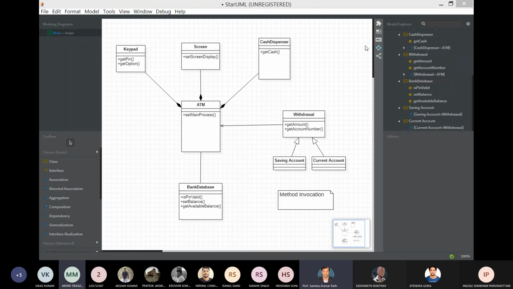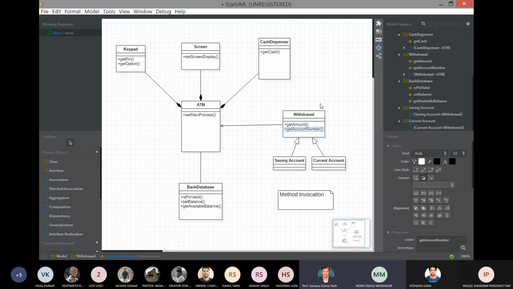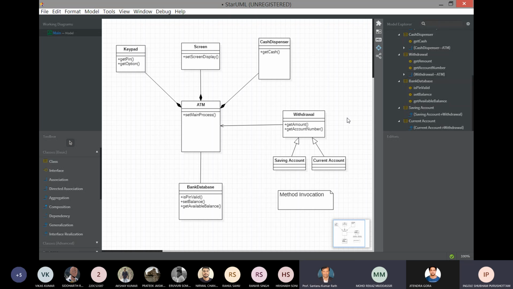Sir, why is there a get account number in withdrawal, sir? It is an operation. It will require the account number for withdrawing. But sir, ATM does not need an account number. Now you just insert the card. ATM won't require it, but the bank will require it for checking the balance. Oh, all right. Don't consider it as a whole diagram. There will be more classes.